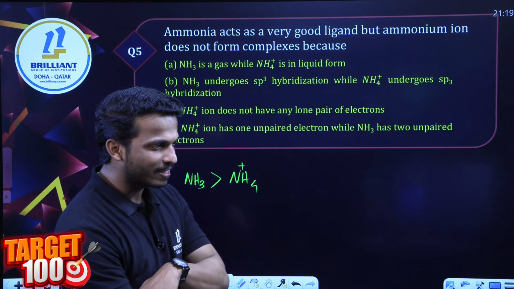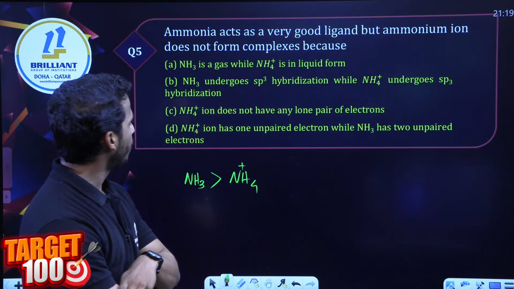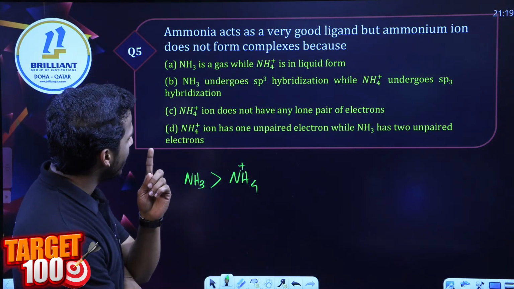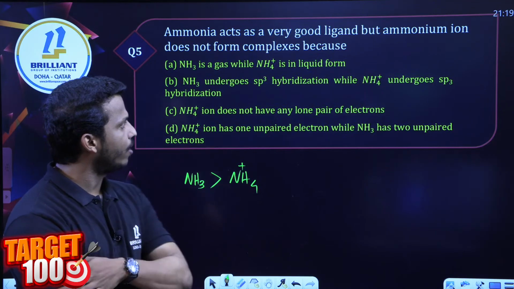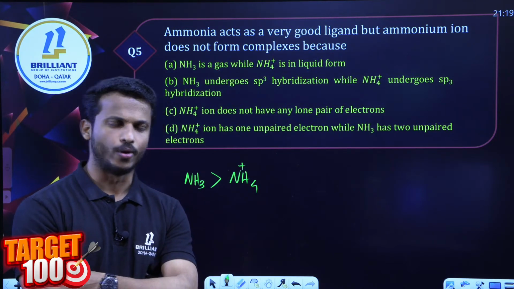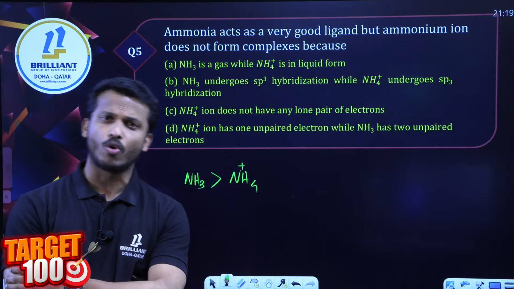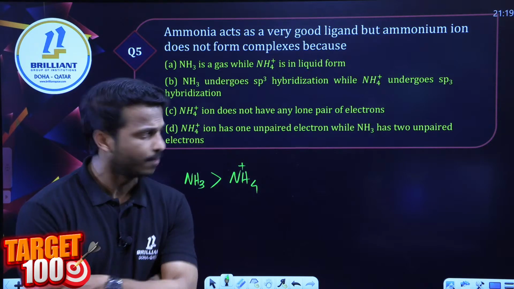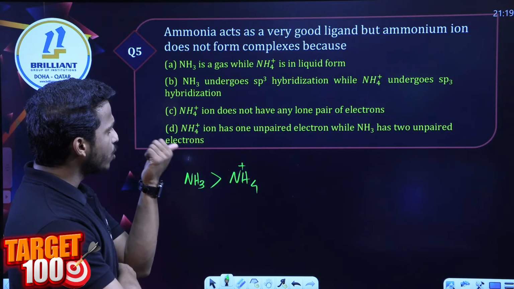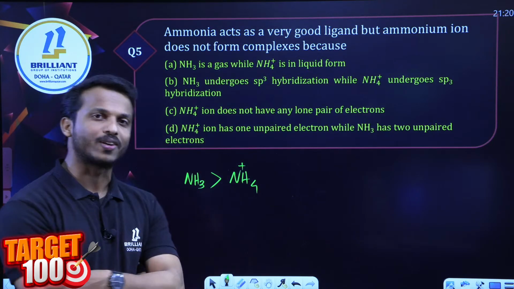Okay, all have given the correct answer, dear all. Option A: ammonia is a gas while the ammonium ion is in liquid form. Is it a reason? No. Ammonia undergoes sp3 hybridization and the ammonium ion too. Hybridization is not a factor. The ammonium ion does not have any lone pair of electrons.